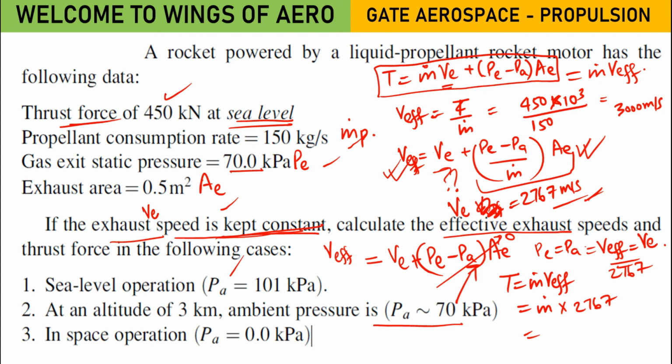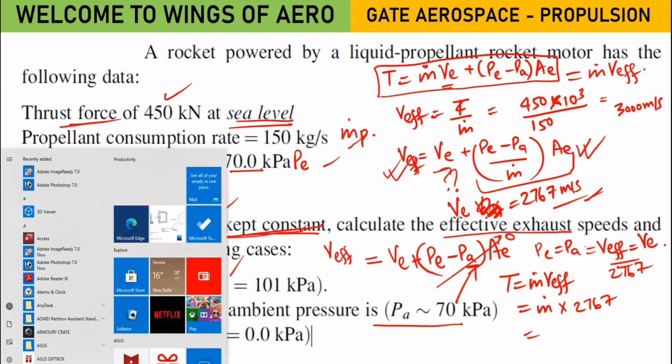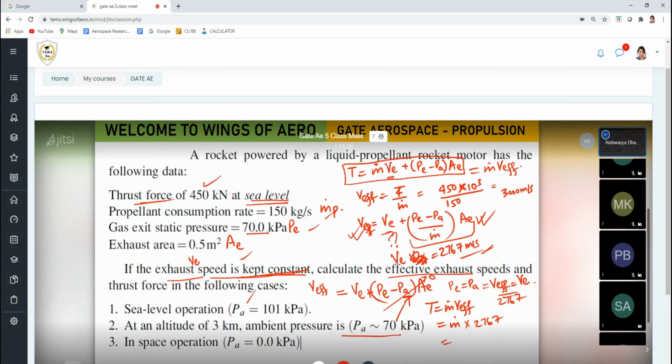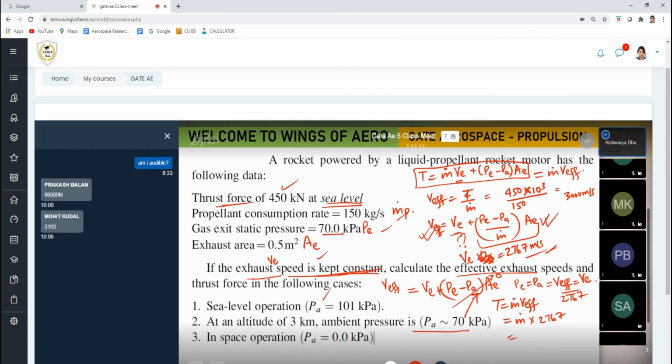What is the answer? 3103. Mohit, are you getting this 3103? So that is the answer, even I have got it.